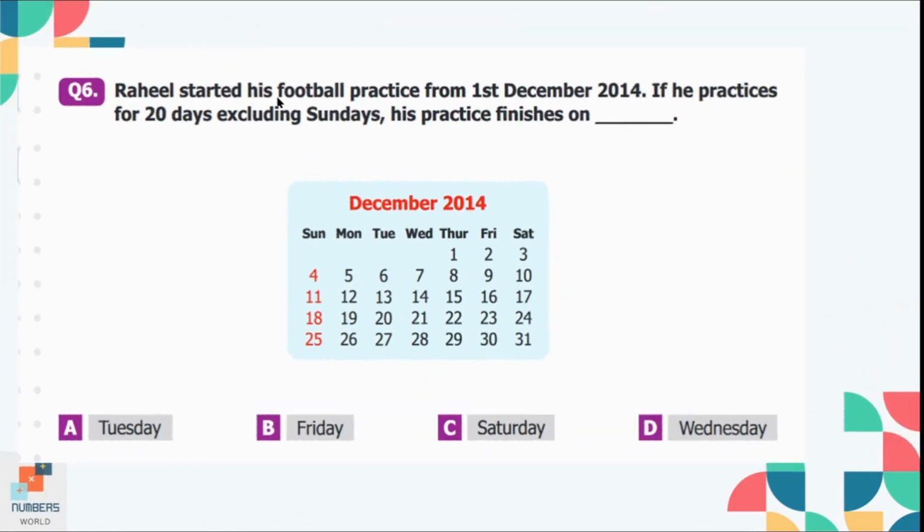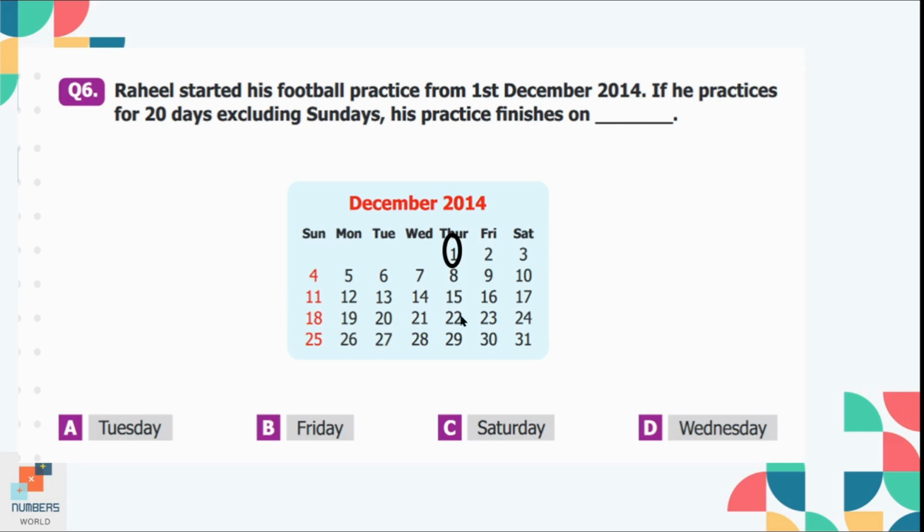Question number 6. Raheel started his football practice from 1st December 2014. If he practices for 20 days excluding Sundays, his practice finishes on dash. So the 1st December is on Thursday, so we will start counting 20 days from 1, but we are going to skip Sundays. So 1, 2, 3, skip it. 4, 5, 6, 7, 8, 9, then we will skip 11, 10, 11, 12, 13, 14, 15, skip 18, 16,